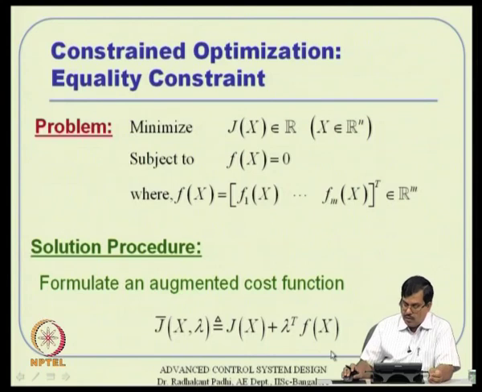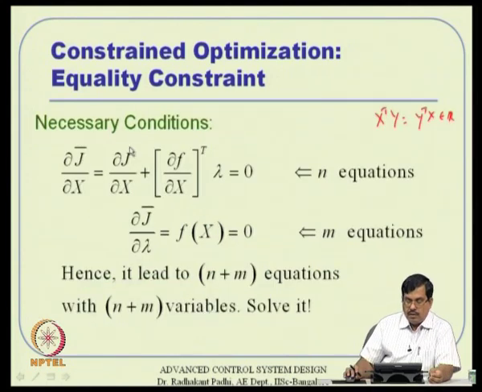So, we will take an alternative way and say this del j bar by del x is del j by del x first plus del f by del x transpose times lambda. This will give us n equations. Remember that this is a scalar and this is a vector. So, del j bar by del x is a vector equation which will give us n such equations.